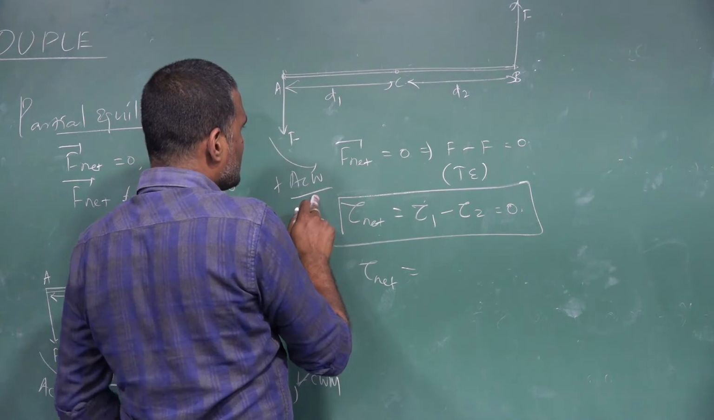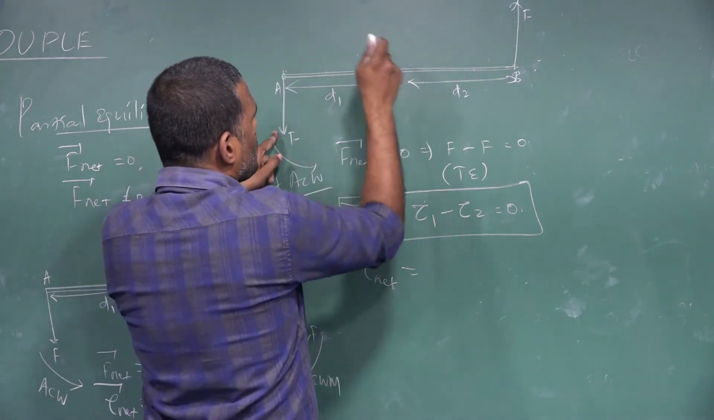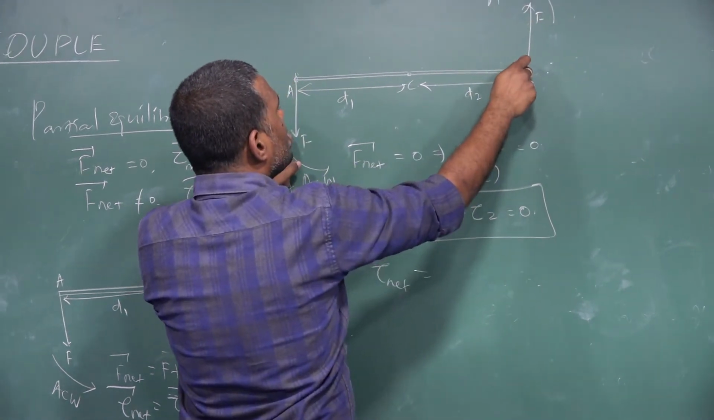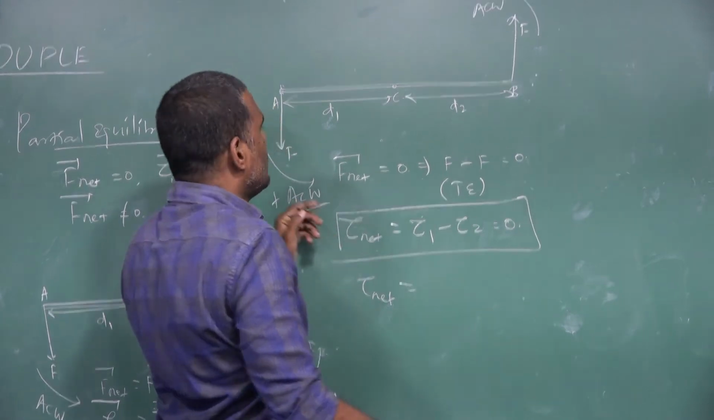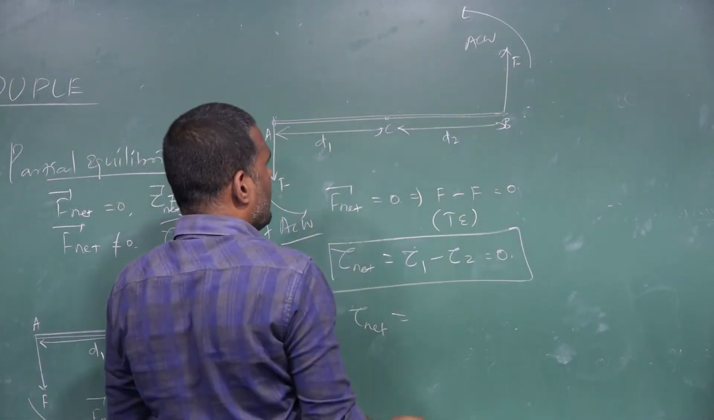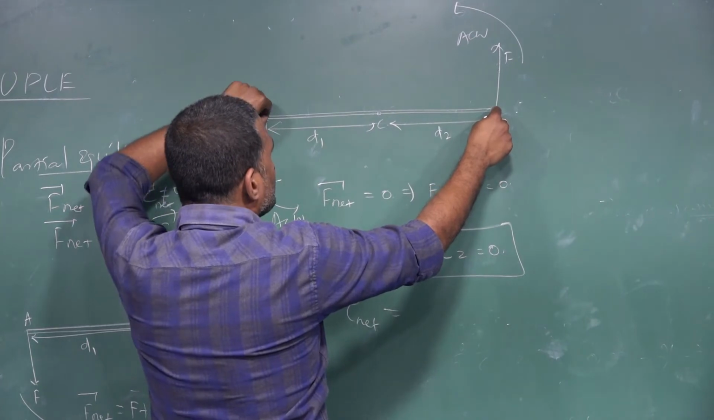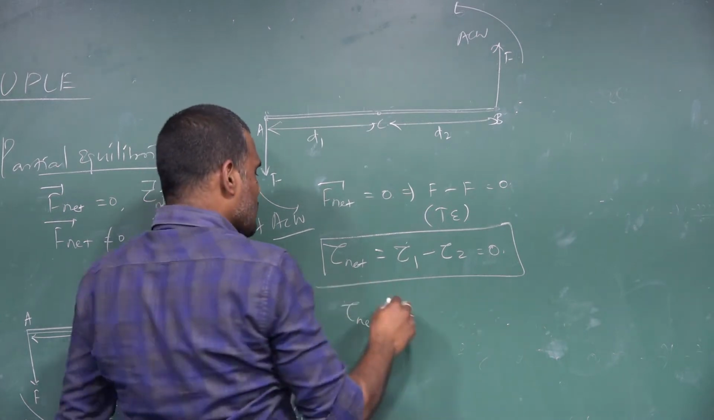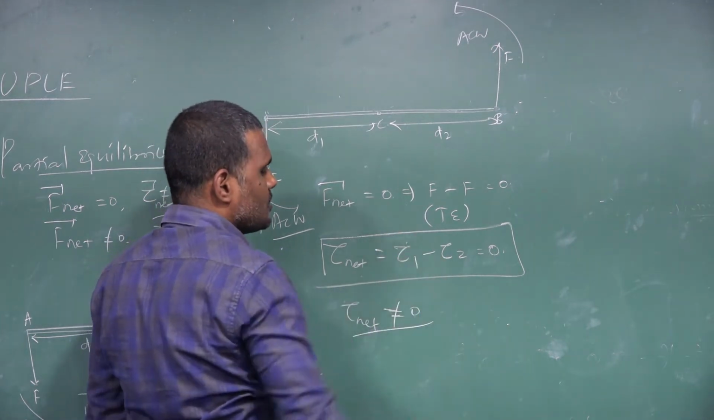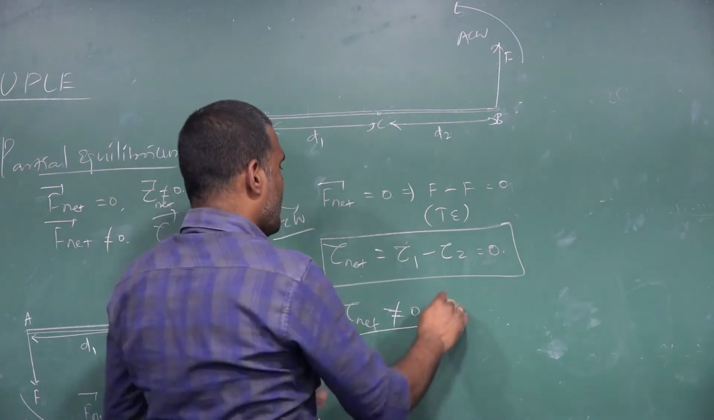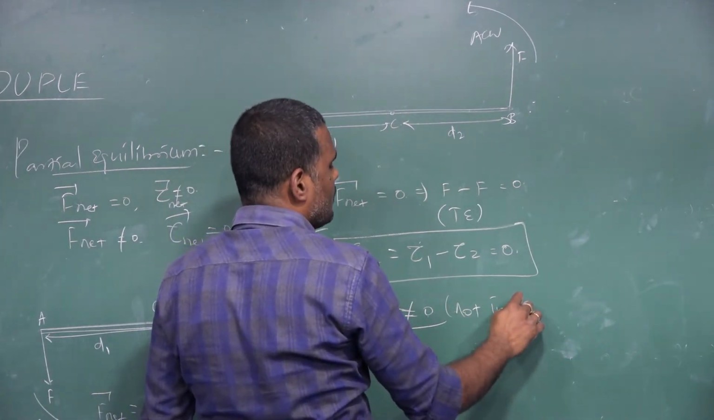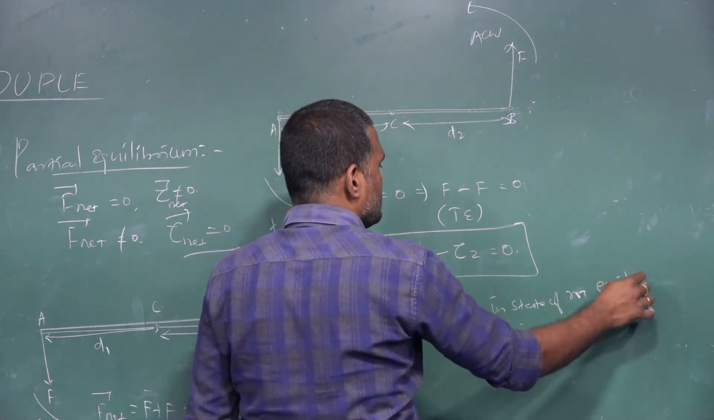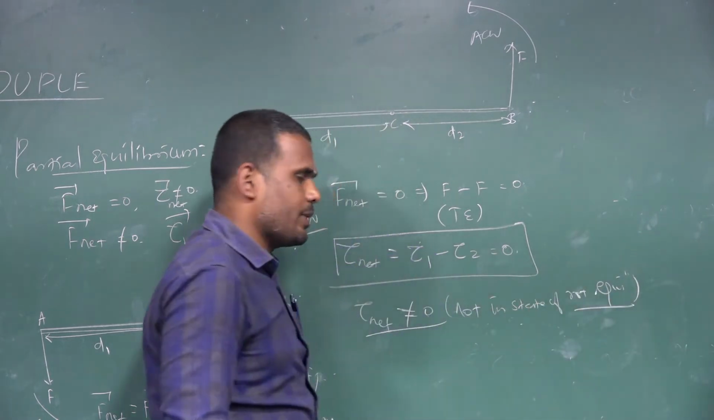But here, if you calculate the net torque, you can see an anti-clockwise moment is produced by the force acting at the end A about the point C. And this F will also produce an anti-clockwise moment about the point C. So the two forces are producing anti-clockwise moment. So the rod will be set into rotation about the point C. So net torque is not 0. If net torque is not 0, then the body is not in a state of rotational equilibrium.